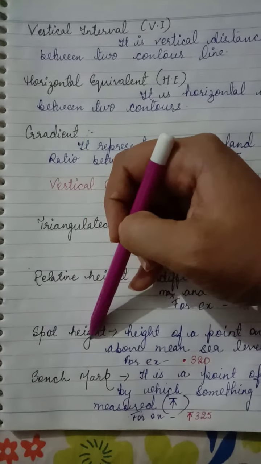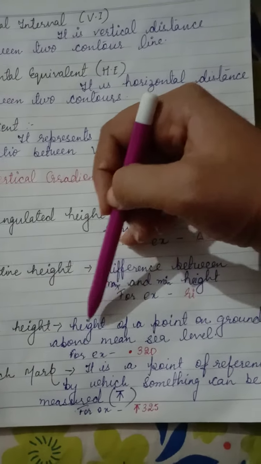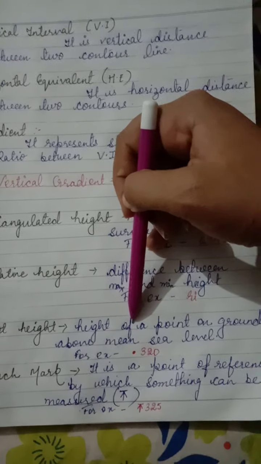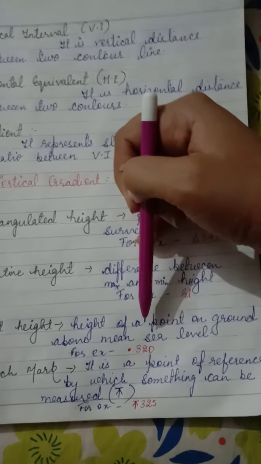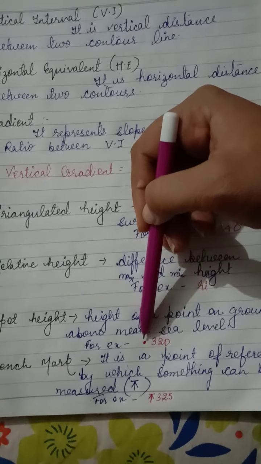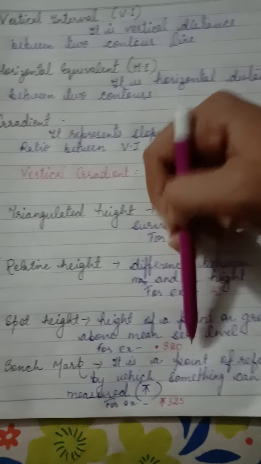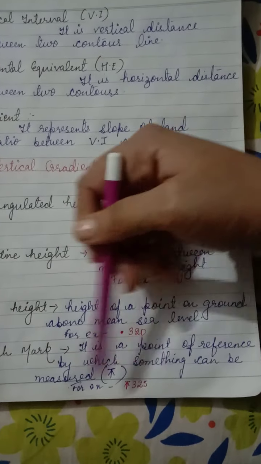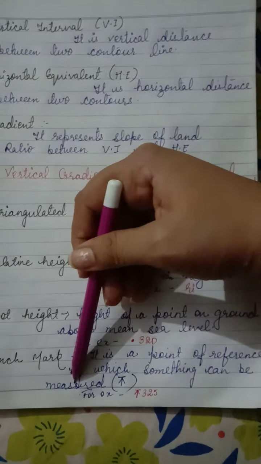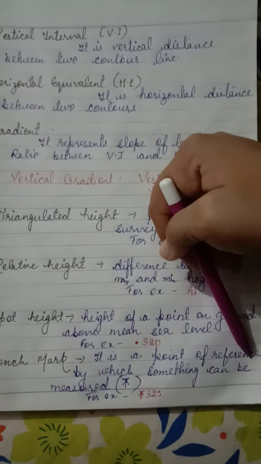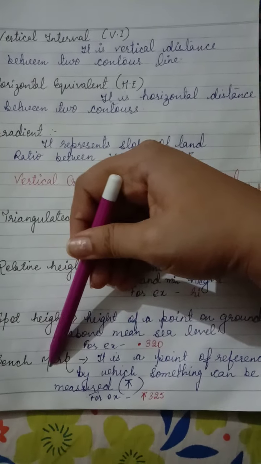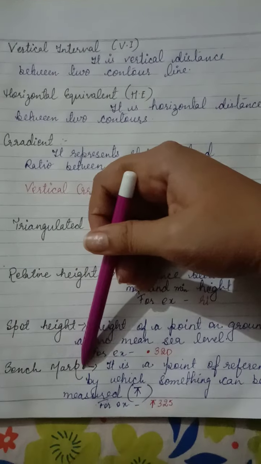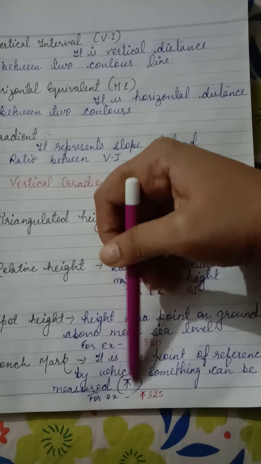Then the spot height. What is spot height? Spot height is height of a point on ground above mean sea level. Any point above the mean sea level on the ground is spot height. It is represented by a spot, like spot 320. Next is a benchmark. It is a point of reference by which something can be measured. Benchmark is generally used on a building, and it is shown by this symbol.